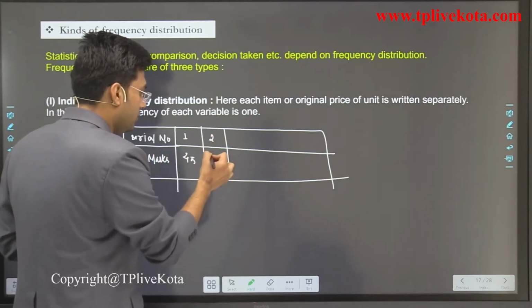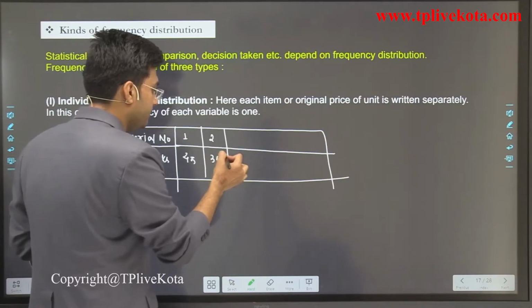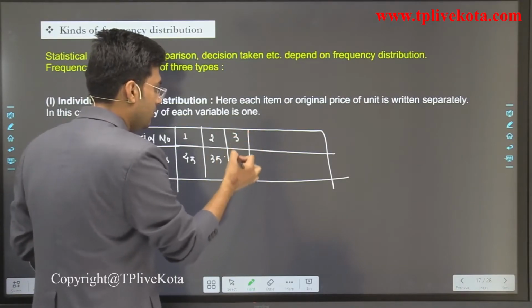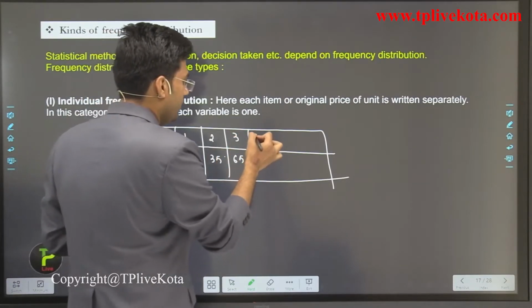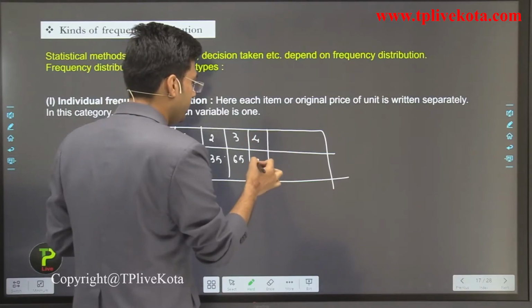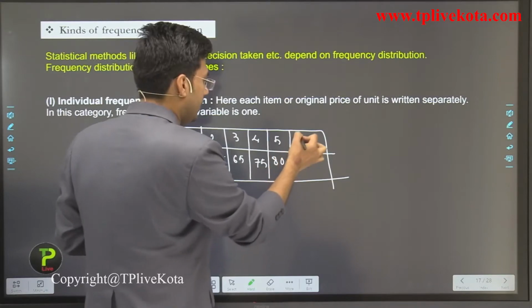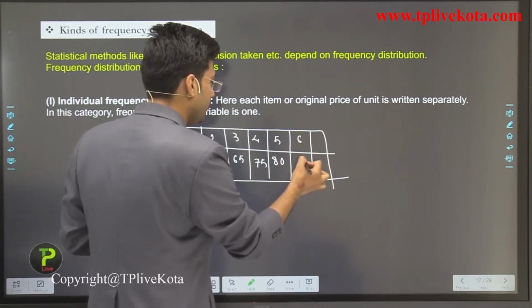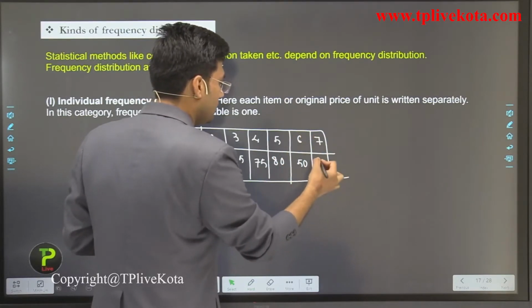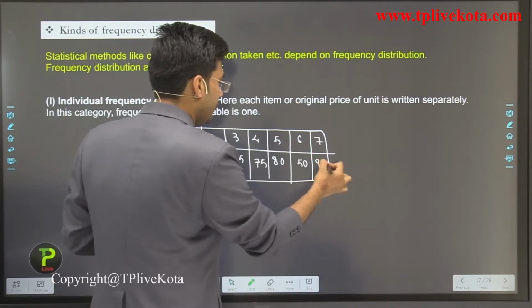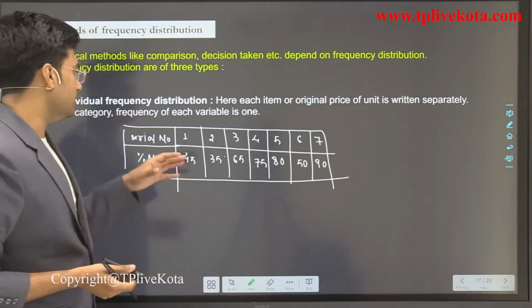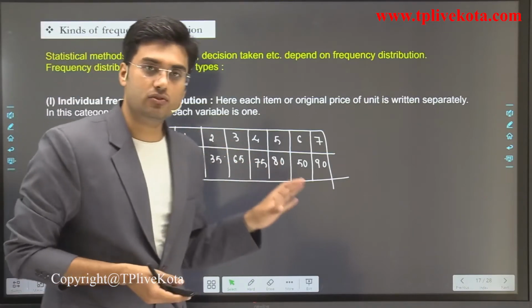Second got 35, third got 65, fourth got 75, fifth got 80, sixth got 50%, and seventh got 90%. Okay, so this is the individual frequency distribution.